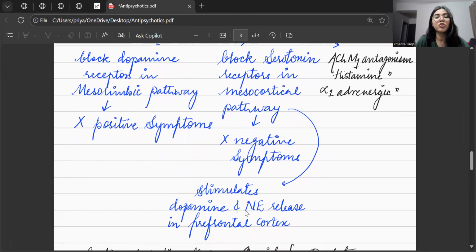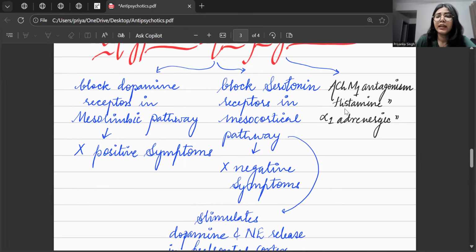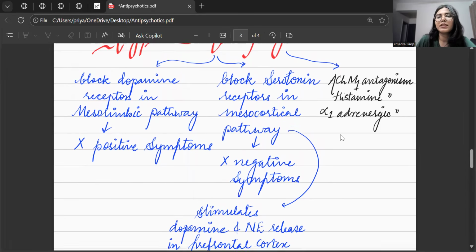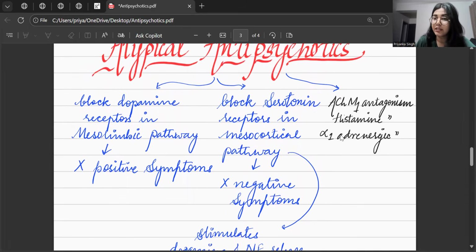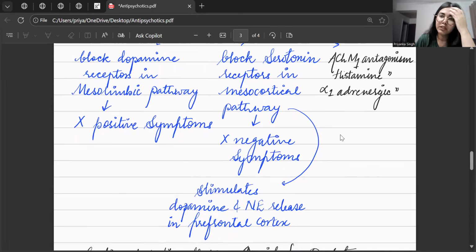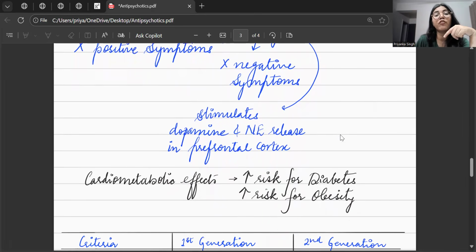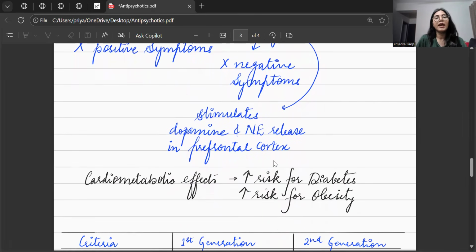It stimulates dopamine and norepinephrine release in the prefrontal cortex. But the antagonism of M1, H1, and alpha 1 receptors happens with atypical antipsychotics as well. So there will be dry mouth, constipation, orthostatic hypotension, etc. The benefit here is that the positive symptoms reduce, but the negative symptoms also decrease, unlike typical antipsychotics. But one of the major side effects associated with atypical antipsychotics is that they cause cardiometabolic side effects, like increased risk of diabetes and increased risk of obesity.